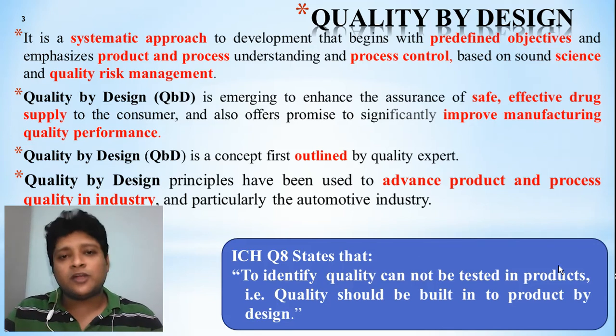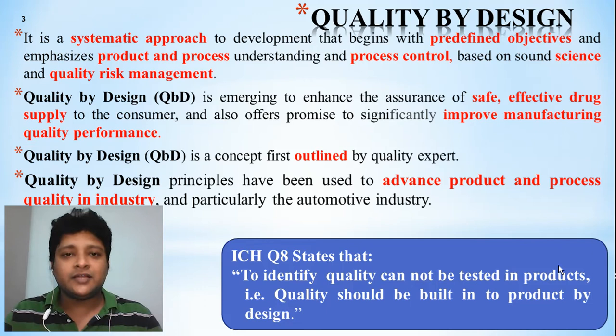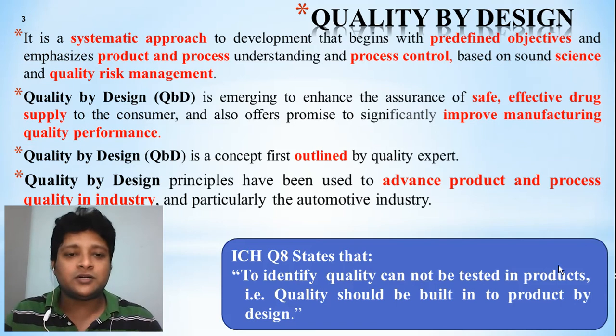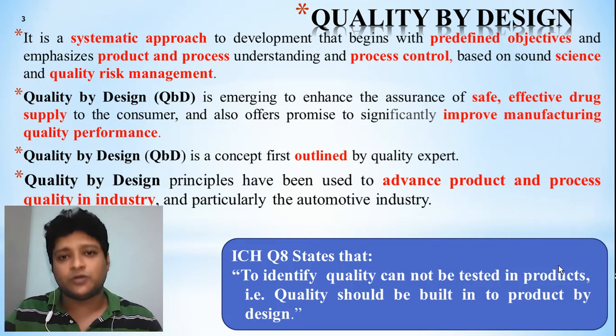That is how quality by design tells that you have to develop a proper objective: what you want for your product, what kind of features and properties you want in a product which will be acceptable by the customer. According to those features we have to design our product as well as the process. And to maintain its quality and features, we have to go for process control, by which we can have complete hold on the method and the process. The last one is risk management. What kind of risk may arise during this process is more important. That's why quality risk management is also important.